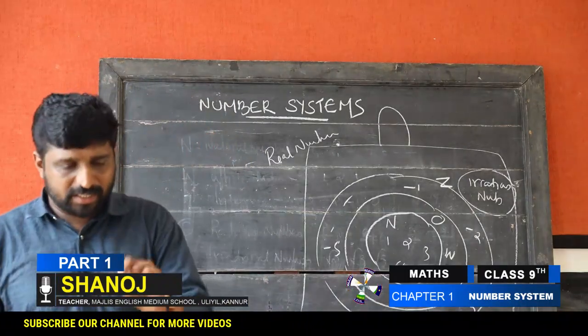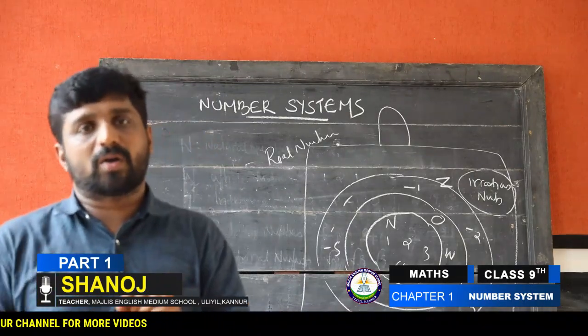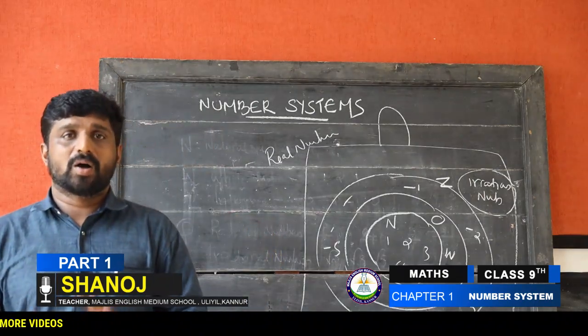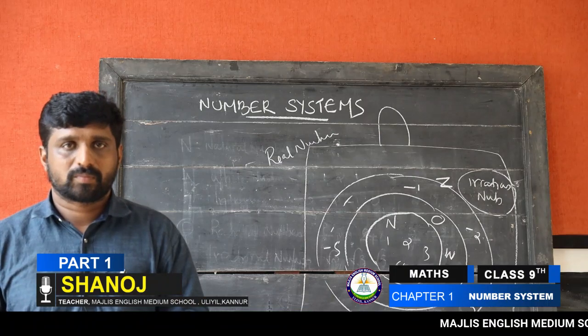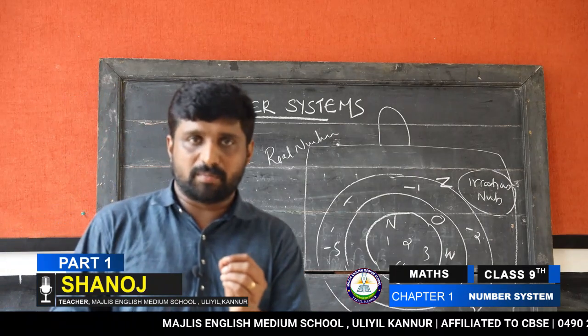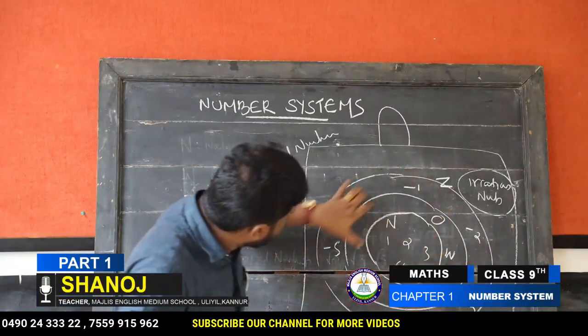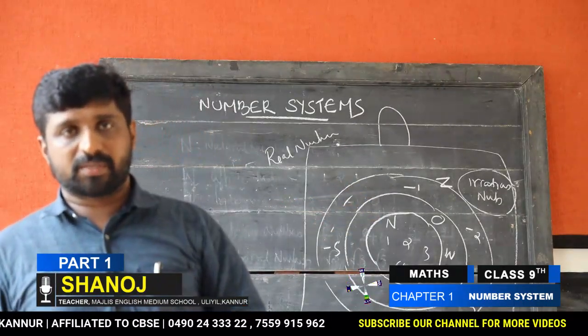Next I ask you: all natural numbers are whole numbers. What is your answer? Yes, when we consider any natural number, it lies within the whole numbers, this circle is considered the whole numbers. Therefore, all natural numbers are whole numbers.